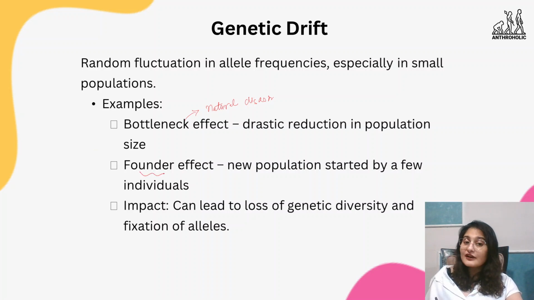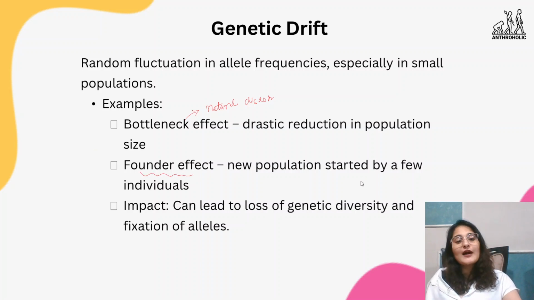There's the founder effect, where a new population is started by a few individuals. So when a group splits off, they start a new population. Their gene pool may not represent the original population. There might be certain changes in the genes that are going to start because of the split that has happened. They're going to start a new thing and they're going to survive on those new things. So that is the founder effect.